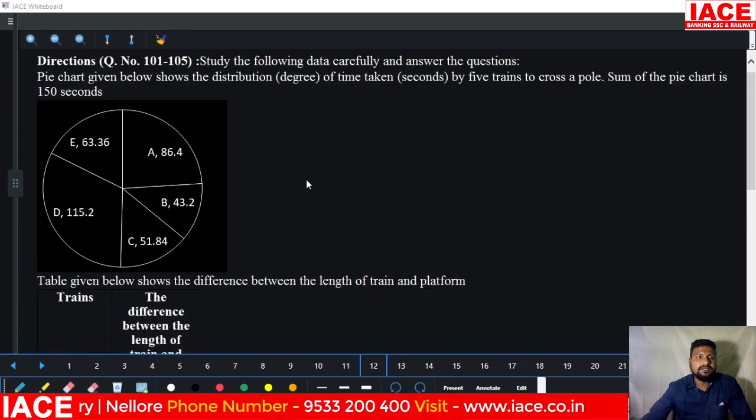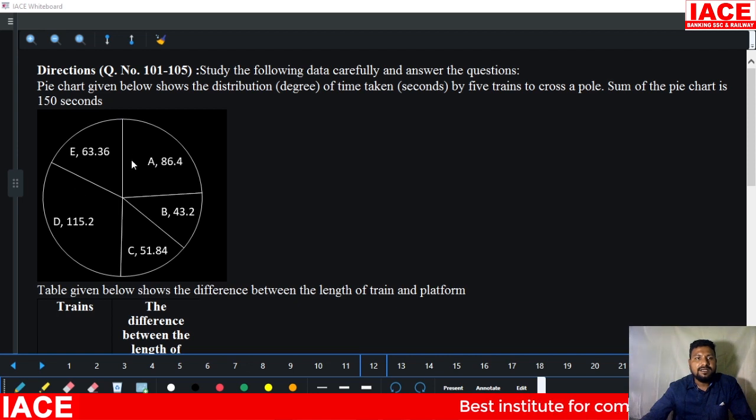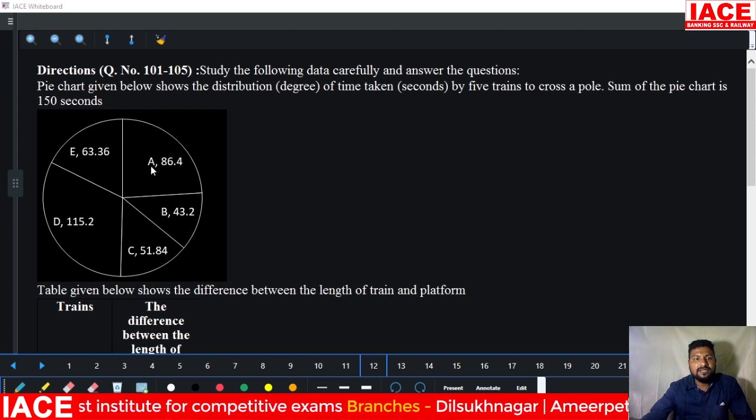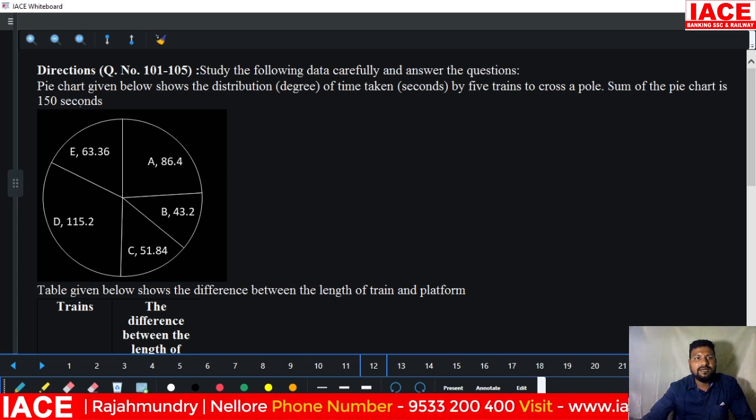Next we have directions for 101 to 105: a pie chart, and they also mention a table. The pie chart is given below, showing the distribution of degrees of time taken by 5 trains to cross a pole. The sum of the pie chart is 150 seconds. This is 360 degrees, and the time is 150 seconds. We have to distribute it to all the trains. How many trains are there? 5 trains: A, B, C, D, E. For these 5 trains, we have to distribute this 150 seconds.